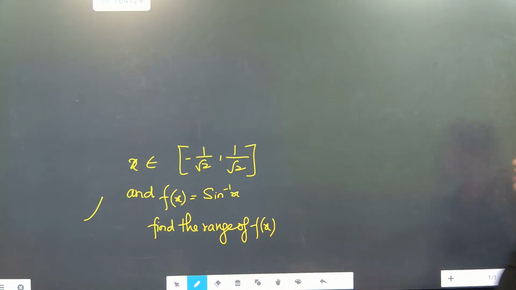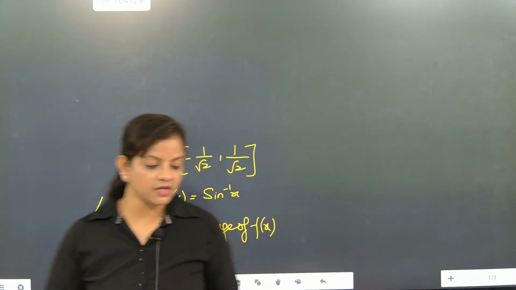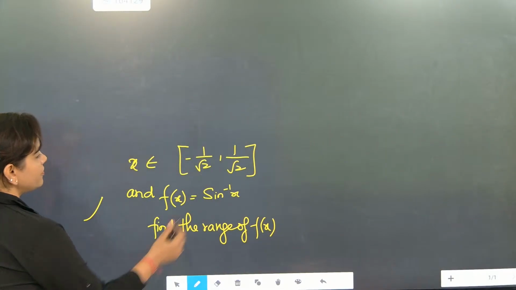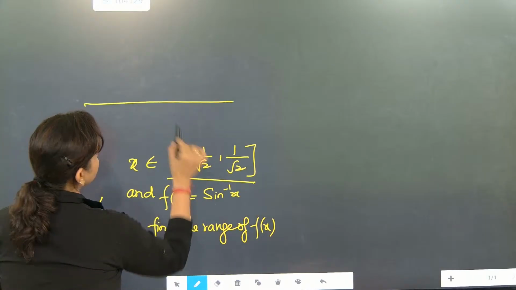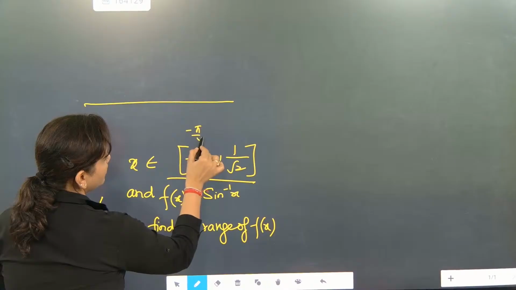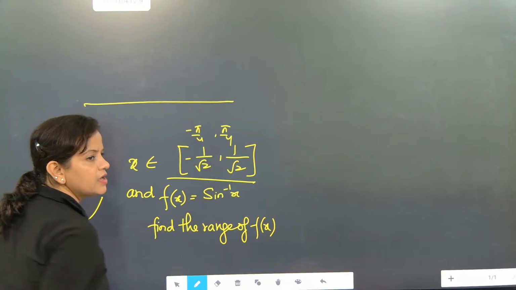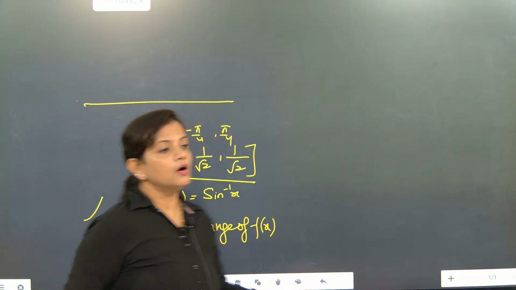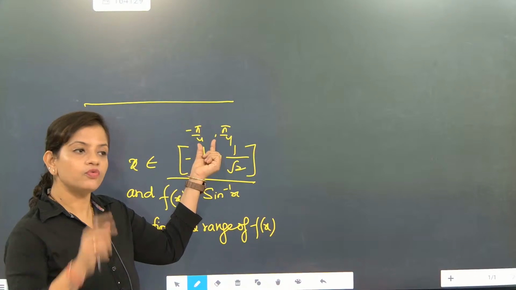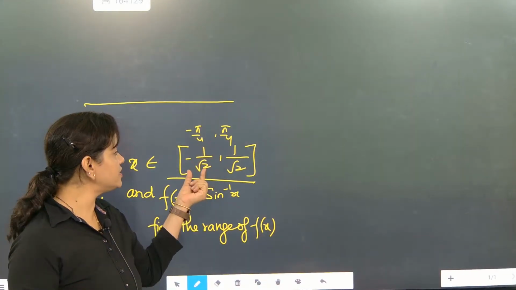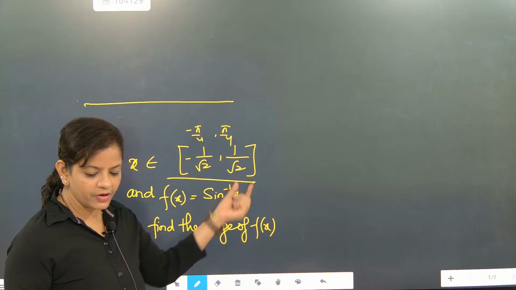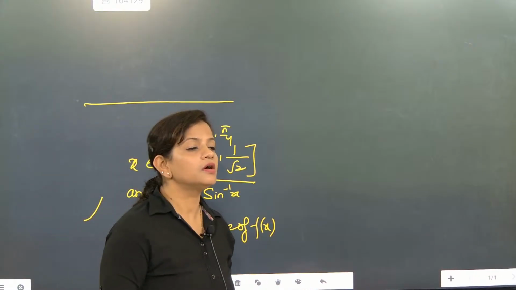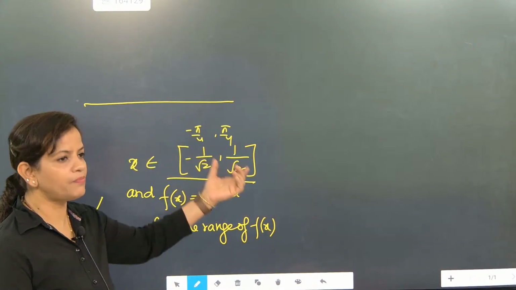Very good. See, look here. When the domain is given like this, what will the range be? Here, the domain is this one. So, according to the domain, the range will become minus pi by 4 to pi by 4. See, what is the value of sine pi by 4? 1 by root 2. So here they are telling that the domain is minus 1 by root 2 to 1 by root 2. So what is the range? Minus pi by 4 to pi by 4.